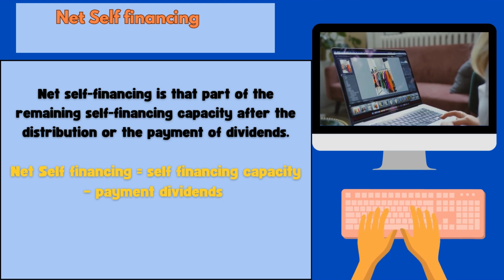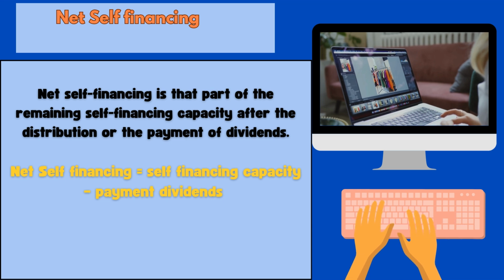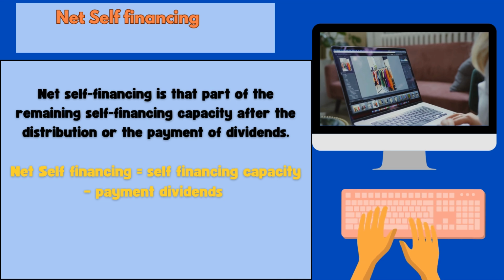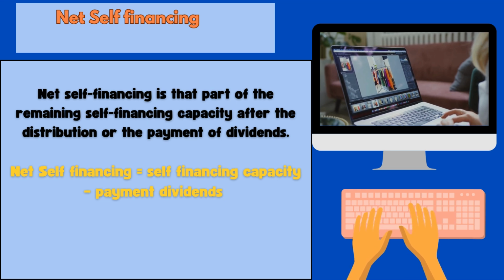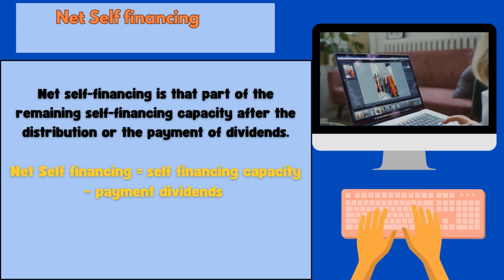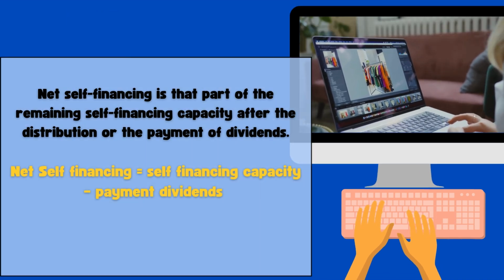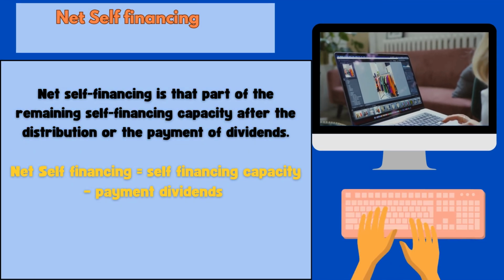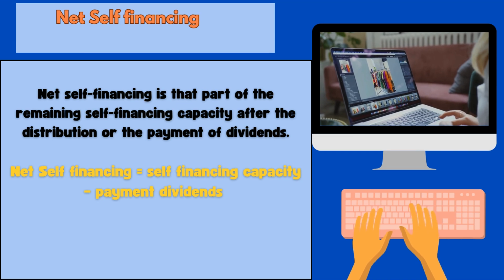The last indicator that we can have throughout the income statement is the net self-financing. It is that part of the self-financing capacity remaining after the distribution or the payment of dividends. The formula here is equal to self-financing capacity minus dividends paid.